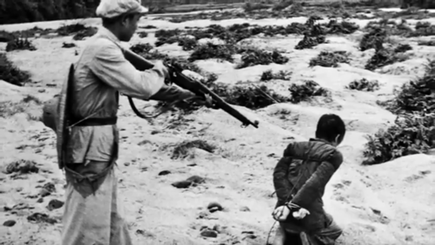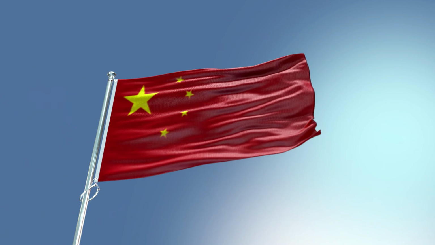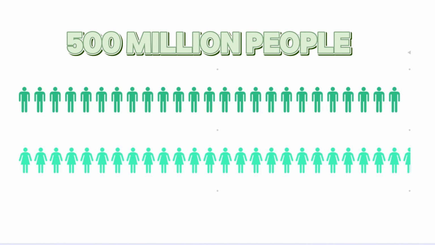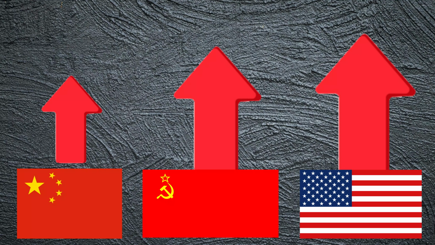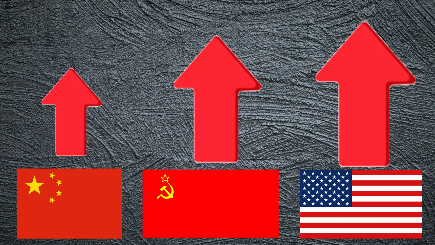But how did this happen? The Great Leap into disaster. By the mid-20th century, China had a population of over 500 million people. Yet, 7 out of 10 Chinese citizens were poor farmers. In terms of economic power, China was 3 times smaller than the Soviet Union and 7 times smaller than the United States. Mao had one goal: to surpass both superpowers.